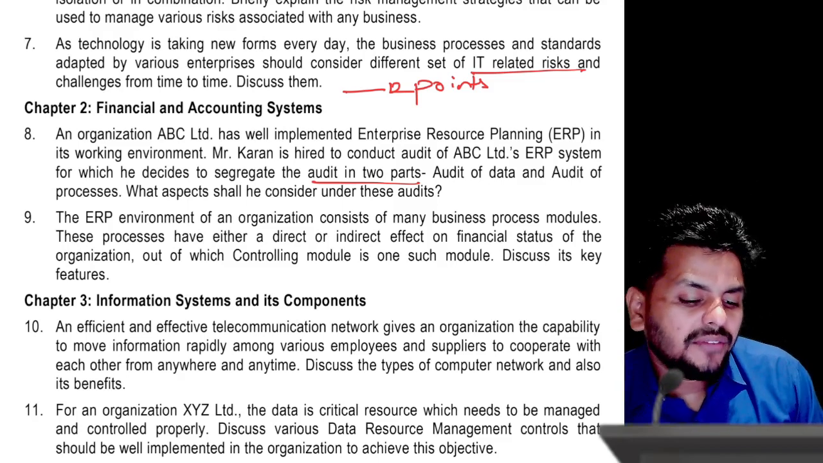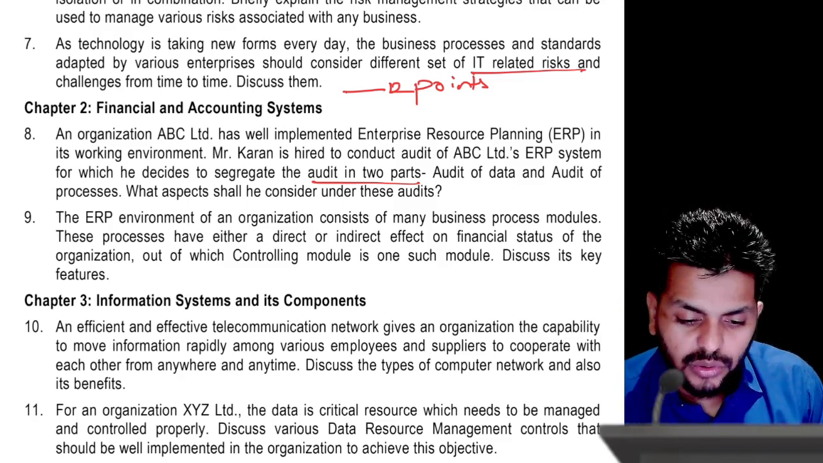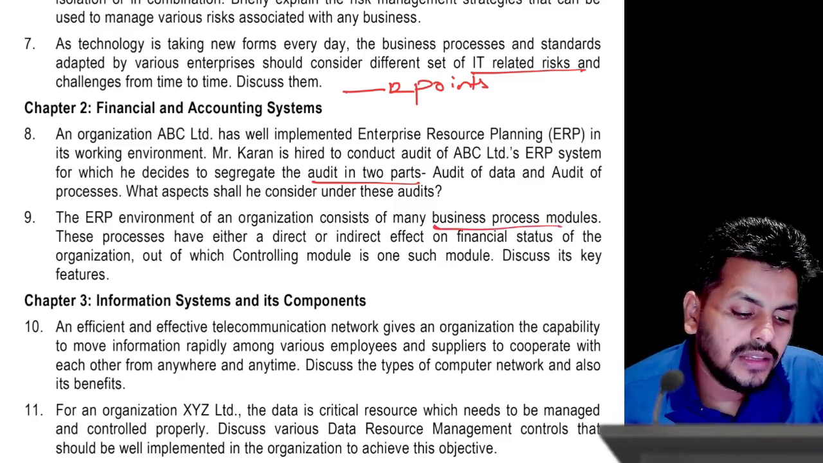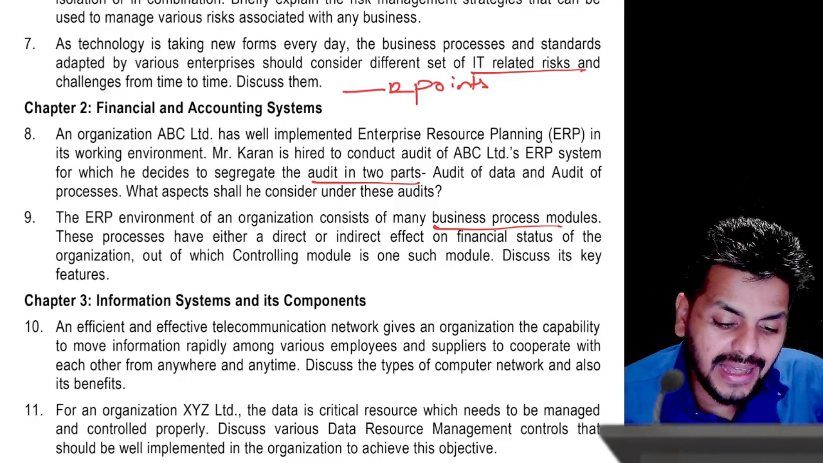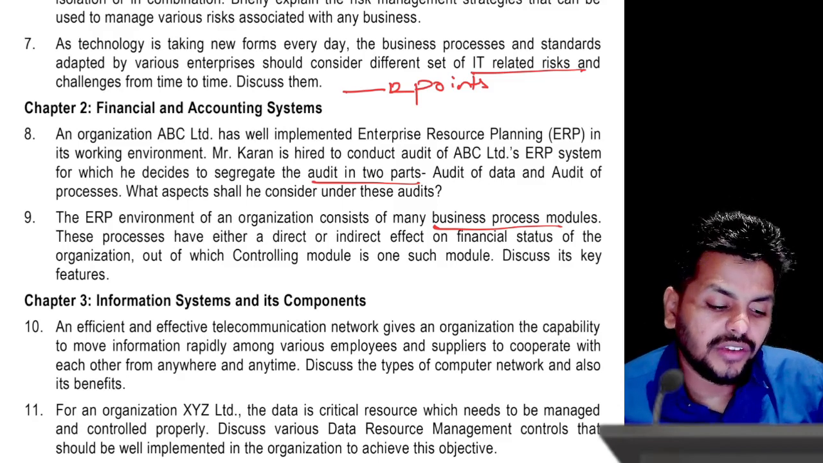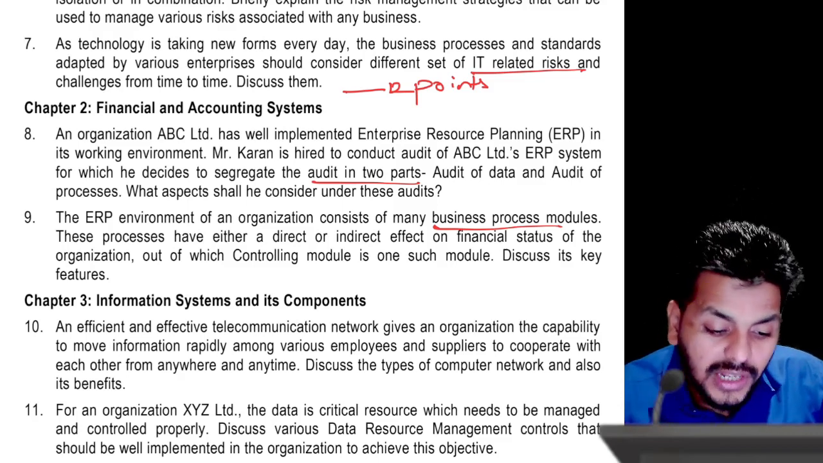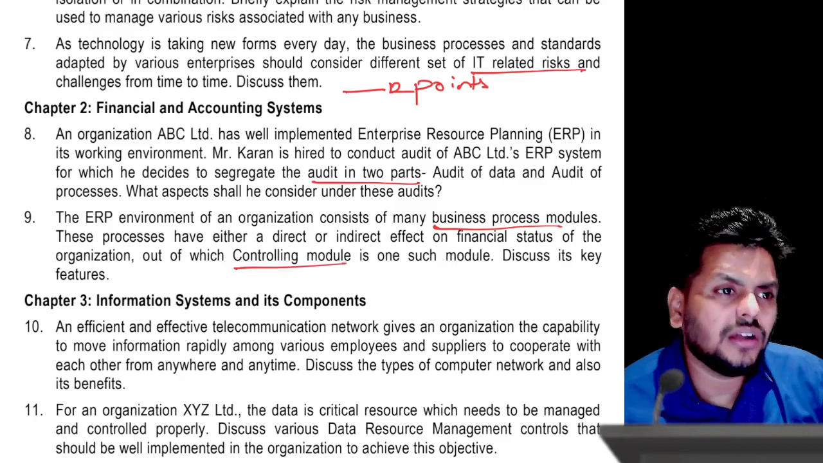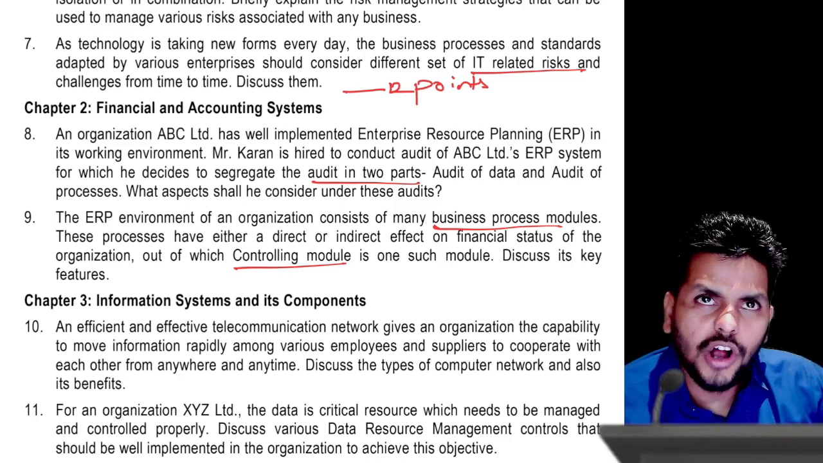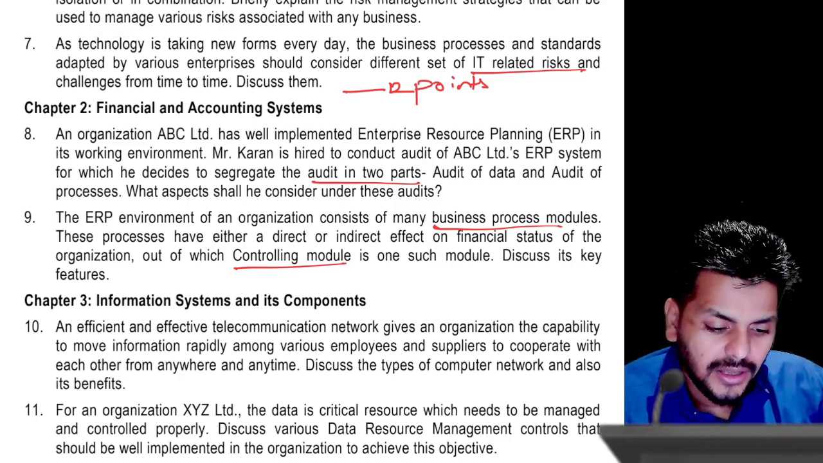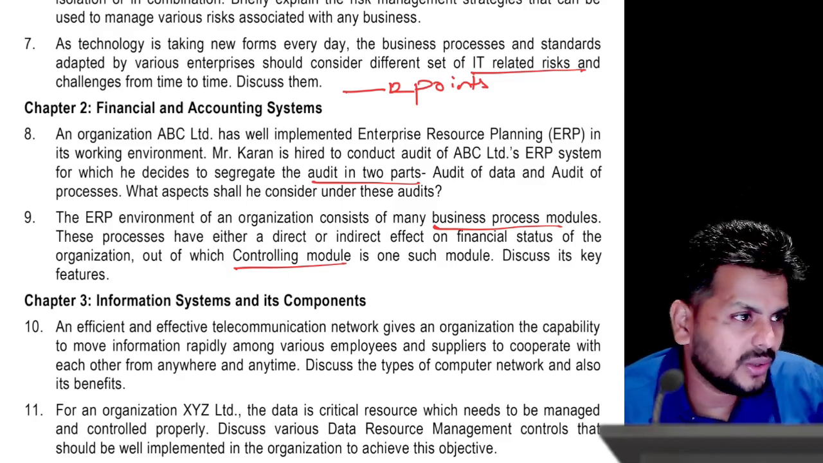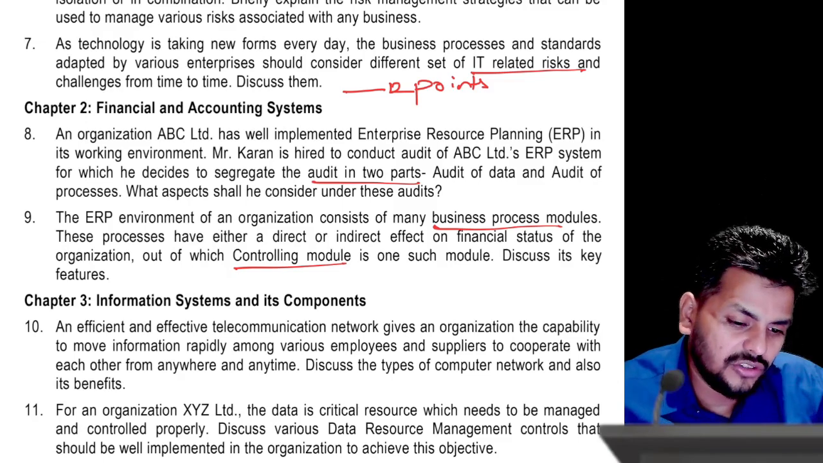And then ERP, environment of an organization, consists of many modules. Okay, very good. We know that in our syllabus we have about 11 modules. So these processes have either a direct or indirect effect. They have what? A direct or an indirect effect on financial status of the organization, out of which controlling module, I think you know that it is not going to do any task or activity in the controlling module, but most of that module is related to cost and receipts, right? So I mean, in the sense, cost and revenue, what you get in. Discuss its key features. I think you can do that. Straight points are given, so not at all an issue.